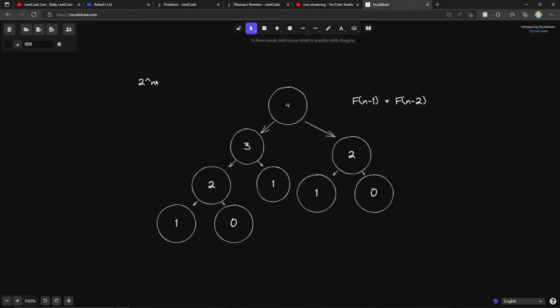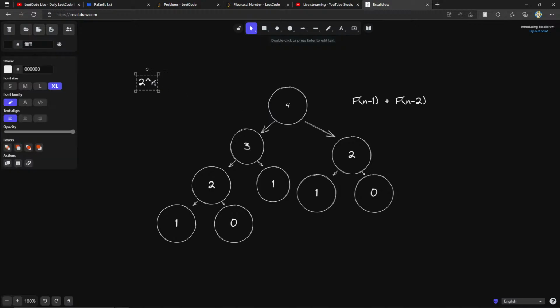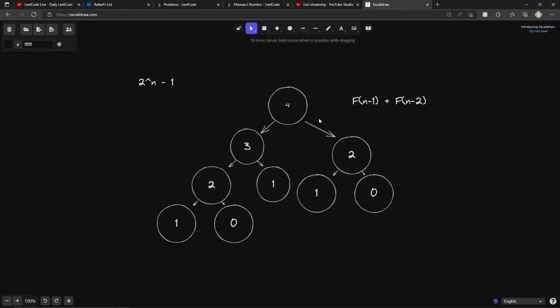Yeah, 2 to the power of n. Is that going to equal 16? We have 8 in the bottom plus 4. That's 12, 14, 15. Oh, maybe it's 2 to the power of n minus 1. Maybe that's the time complexity. That's how many nodes we end up with and how many nodes we actually have to traverse. Because at every single n, we're doubling the amount of nodes that we have. So that's what the time complexity for this ends up being.